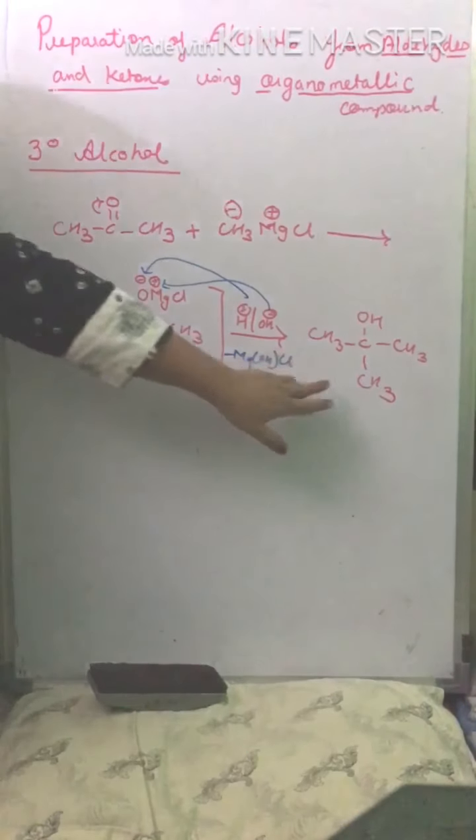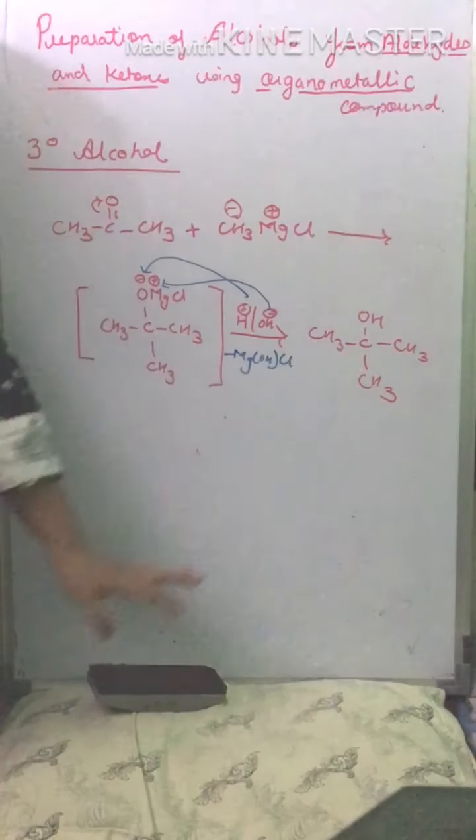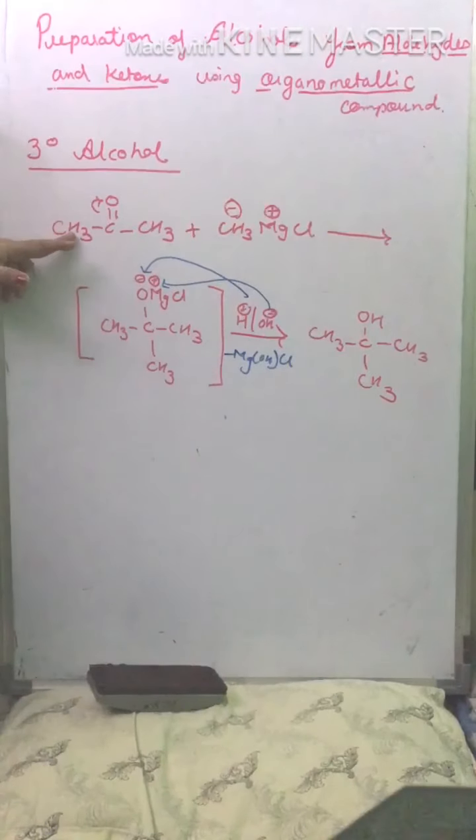So this is our tertiary butyl alcohol which we have prepared by using ketone.